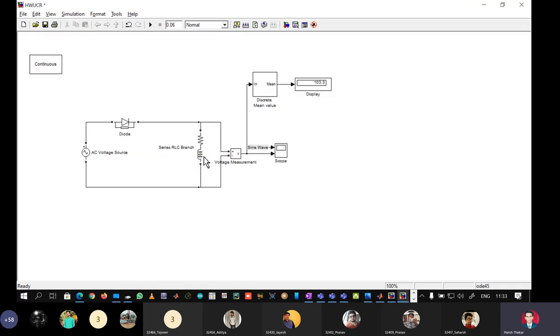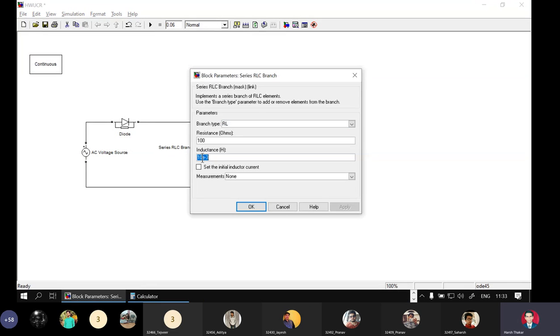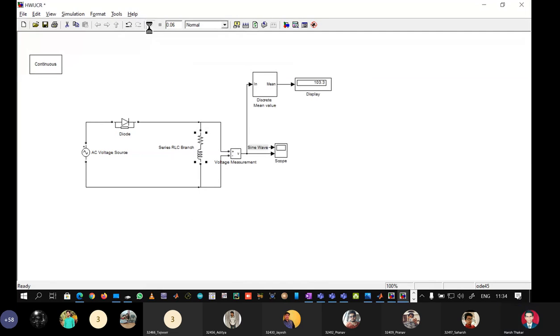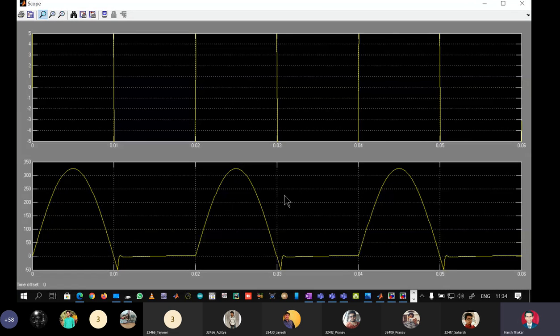I will go and increase inductance now. So let me make it 50 millihenry. Apply. 102.8. That means what? Negative portion has increased. You see here, the negative portion will go on increasing. So we have to change the scale of the display.